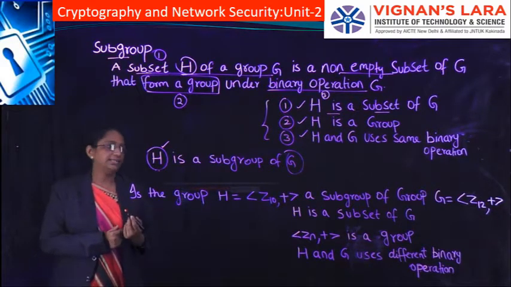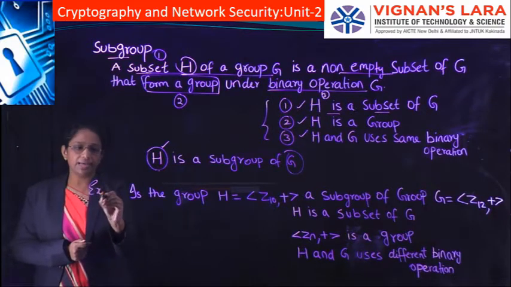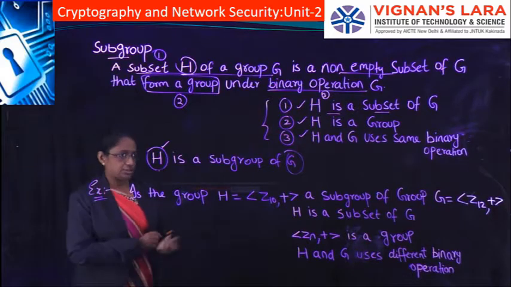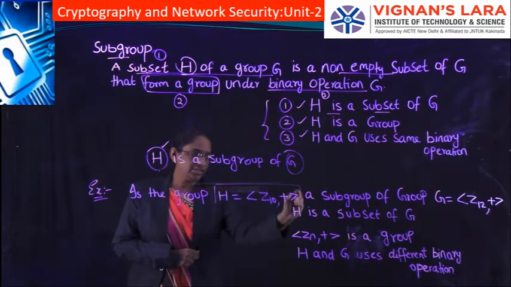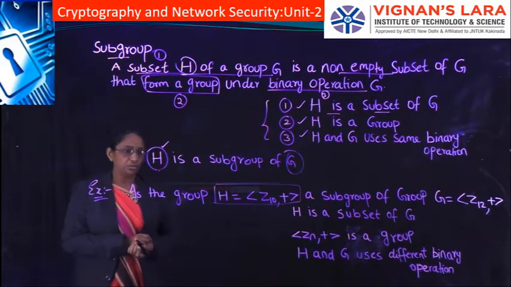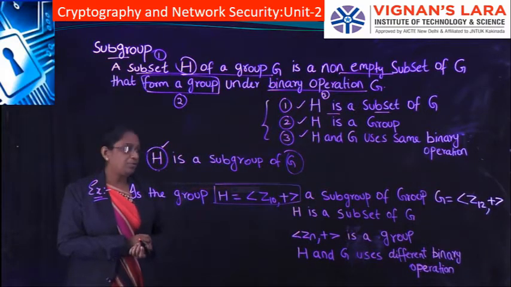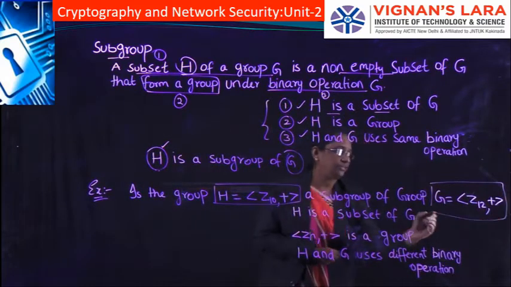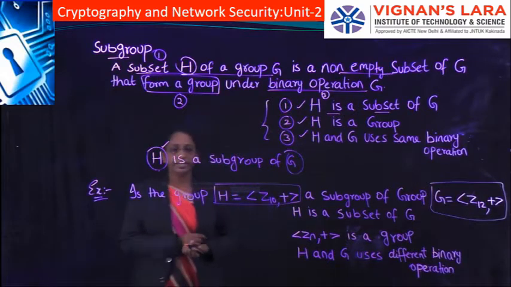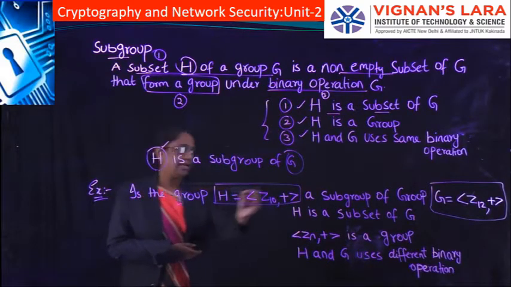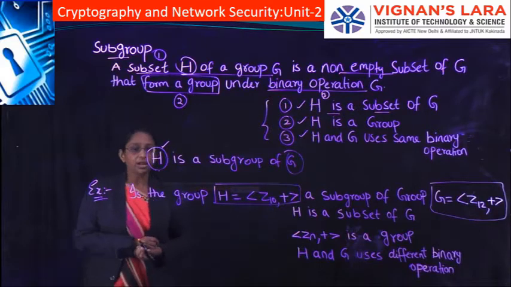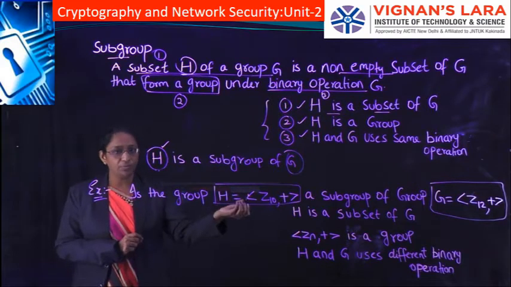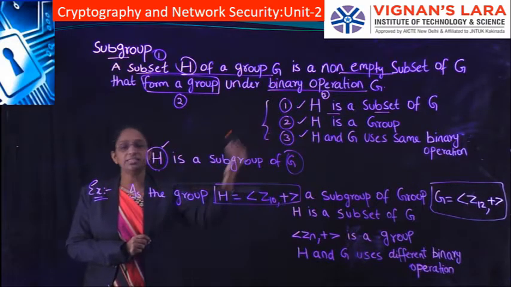So let's take one example. Here the example is the group H. H is a subgroup of G, and this is the group G. Here we have to check whether this H is a subgroup of G. For H to be a subgroup of G, it has to satisfy all these three properties.